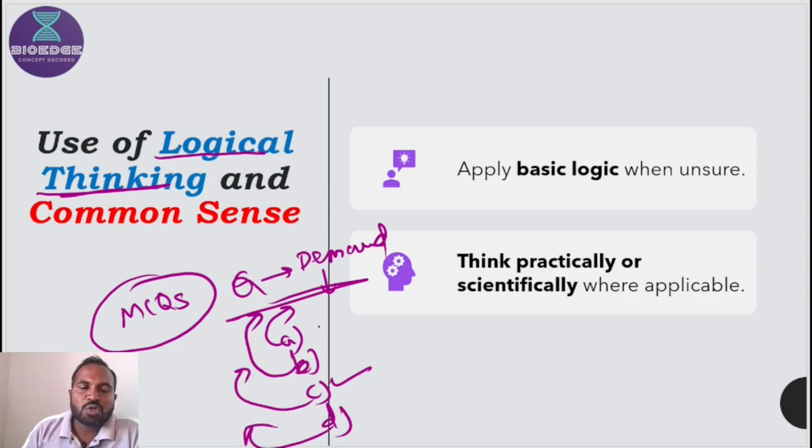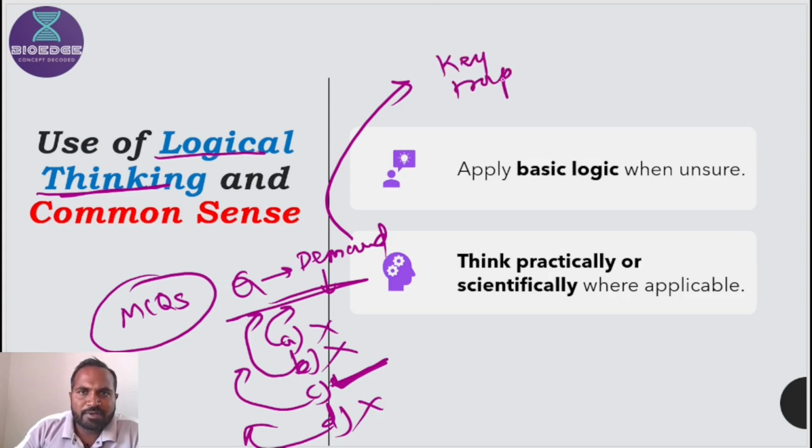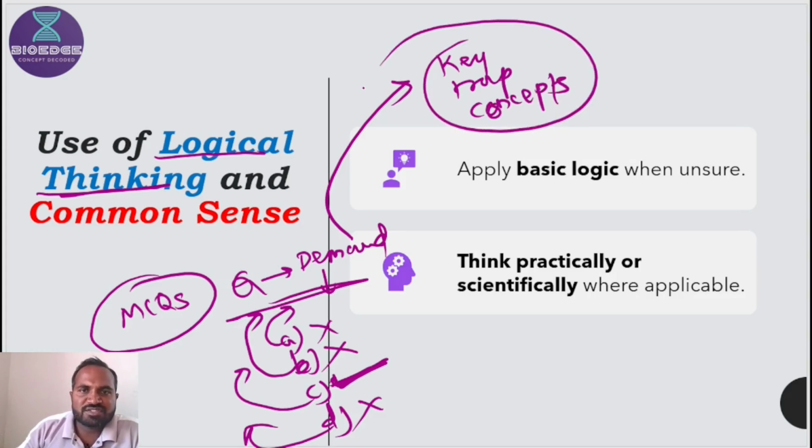If you logically think that this is not the correct demand of the question, this is not the correct demand, and this is the correct demand of the question, how can you identify the demand of the question? Based on its keyword, based on its trap, and based on concept. So you should know these three things, as we discussed earlier.